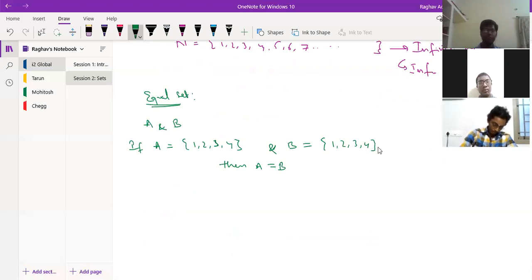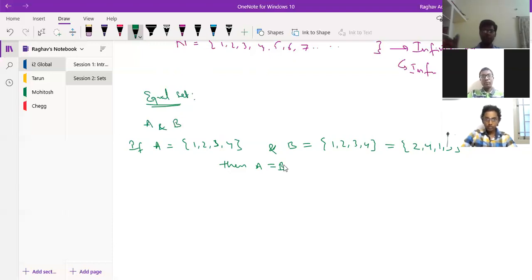Now someone may ask, instead of writing 1, 2, 3, 4, can I write 2, 4, 1, 3? Yes, that's fine, because if the order of the elements is changed, that's okay for us. The elements are the same. So if A is this, even if B is 2, 4, 1, 3, then also A is equal to B.